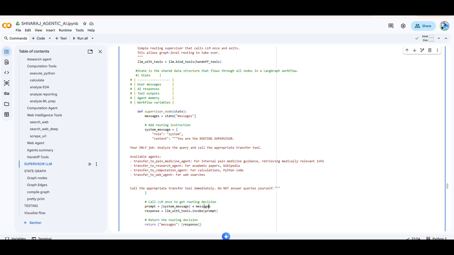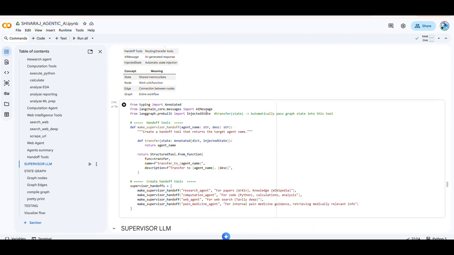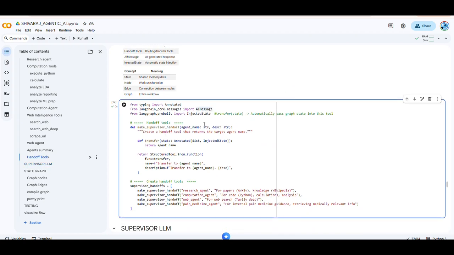That's why there is the message and the system prompt. The system prompt is nothing but the skill set of a manager, and the message is the query, and then he will hand off. What is hand off? Hand off means, for example, a query comes regarding the pain medicine agent, so he will hand off to that particular team and they will do the task. That is the supervisor and the handoff.